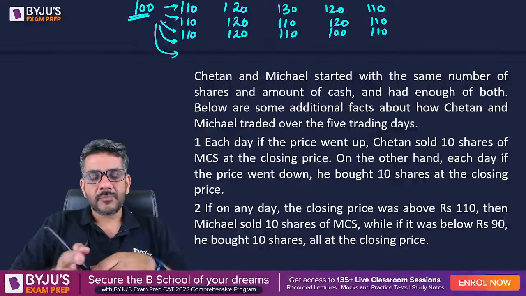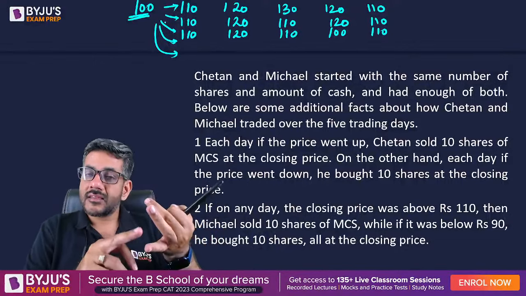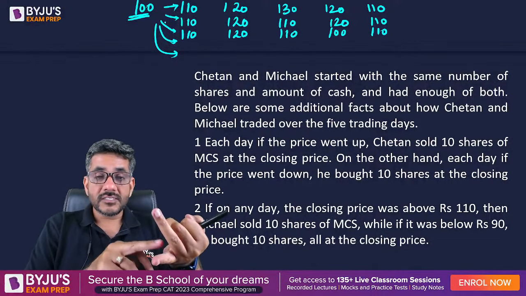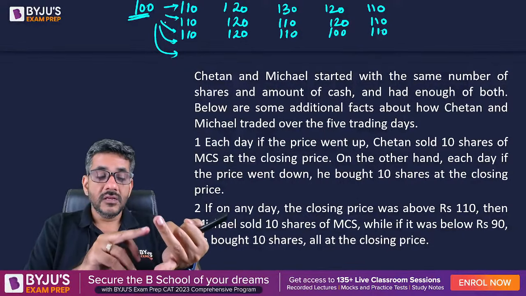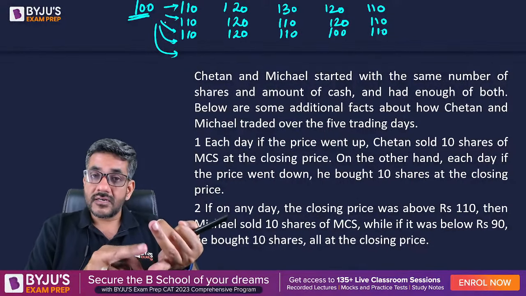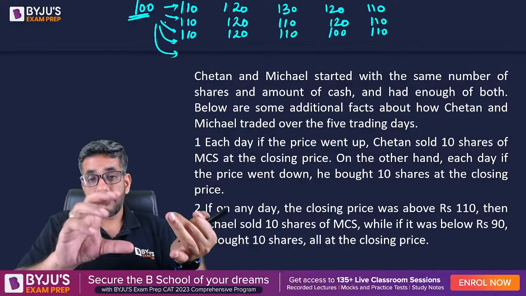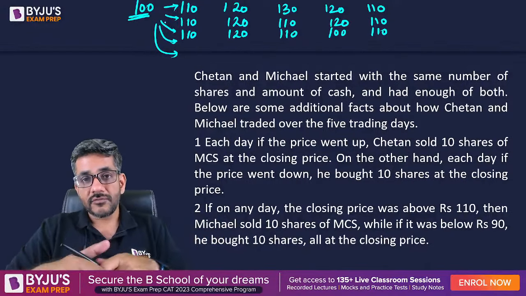So this 3 times plus 10 can be on first, second, third day; first, second, fourth day; first, second, fifth day; first, third, fourth day; first, third, fifth; first, fourth, fifth; second, third, fourth; second, third, fifth; second, fourth, fifth; और third, fourth, fifth. अगर आप इनको count करें, there would be a total of 10 cases.